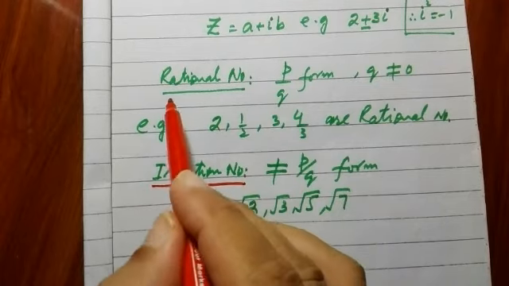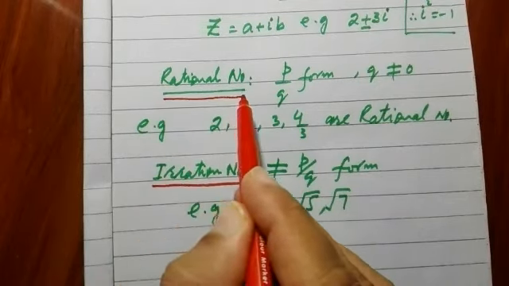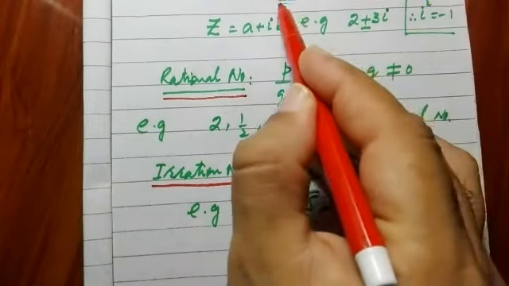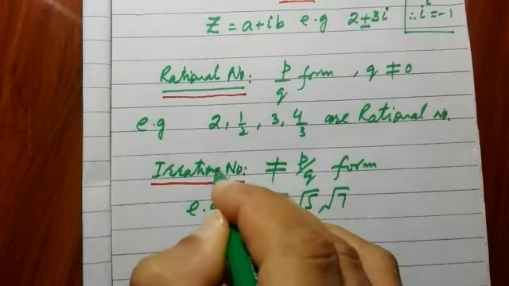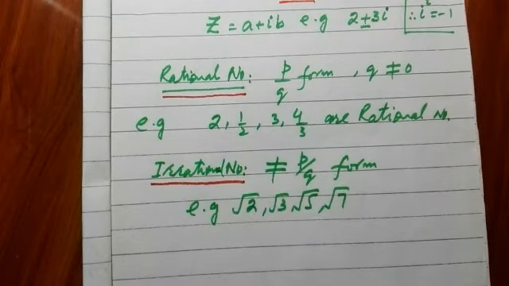So I have explained the rational numbers, complex numbers, irrational numbers, and now finally the real numbers.